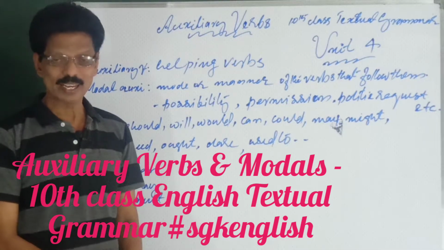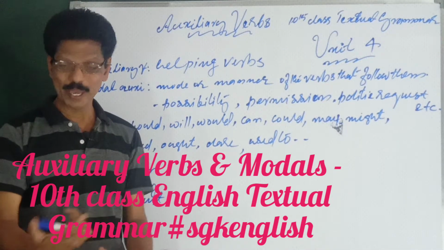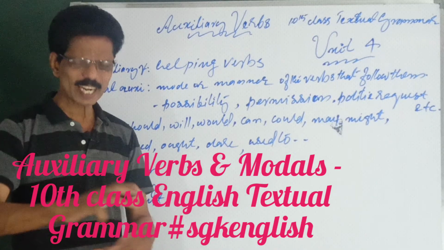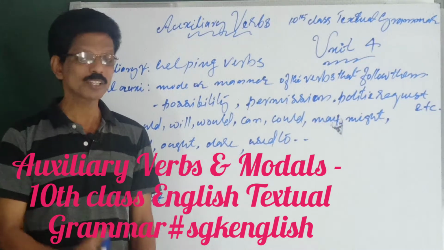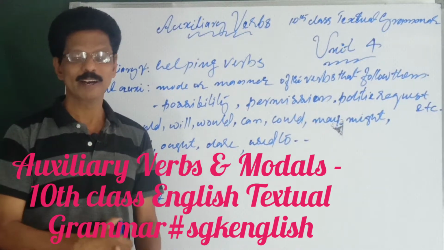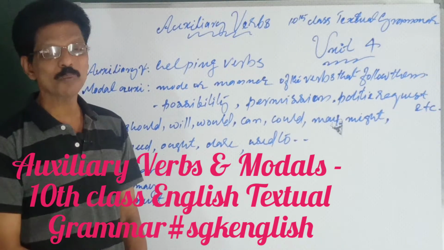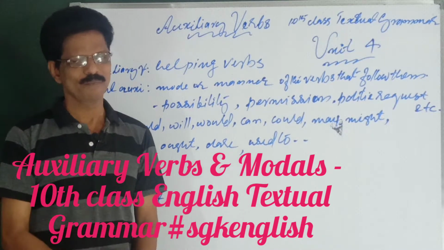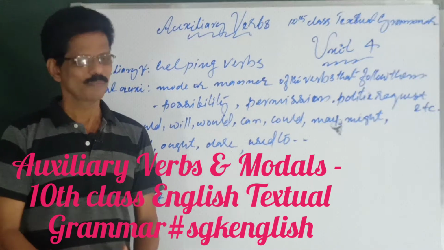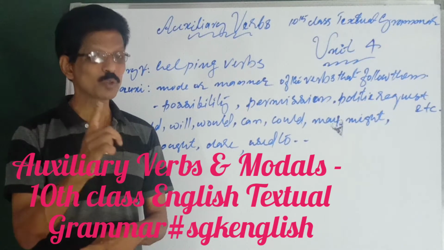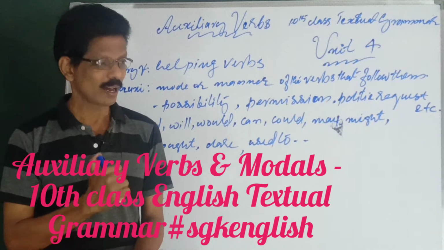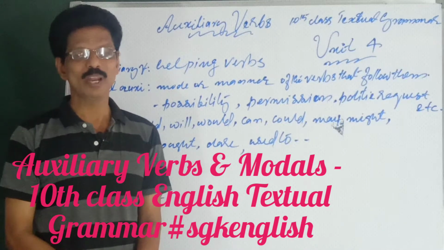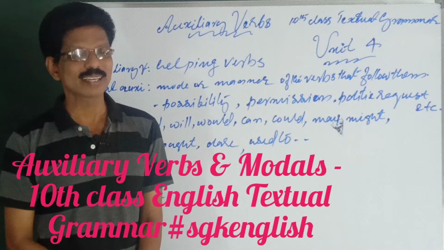Shall, will, you see, will you allow me? Shall I come with you? They are all direct asking permission. Whereas would, could, etc. they are more polite. Okay, so express something politely, asking permission. Above all, making a question, can, would, should, may, etc. are used. They are actually modal auxiliaries.